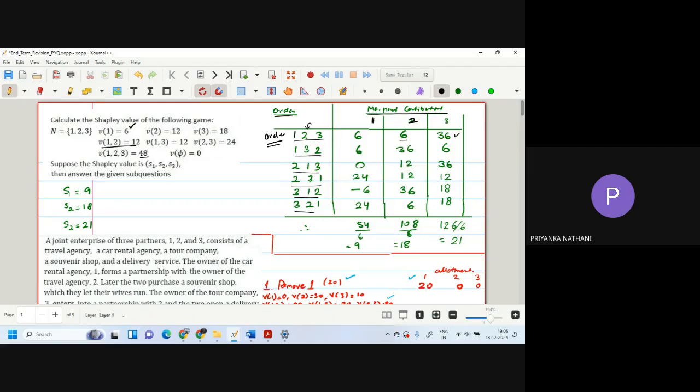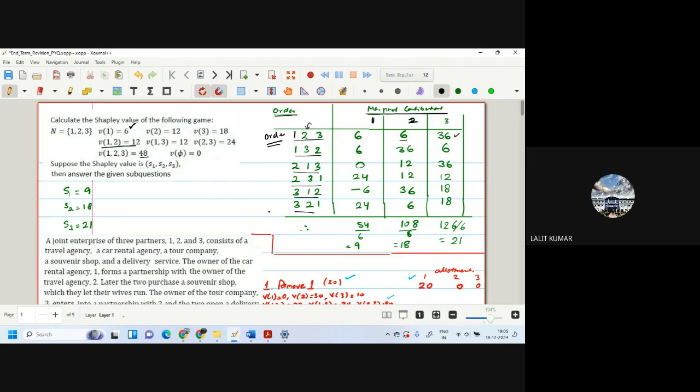Just 1 second, Laliji. Yes. Here we have done minus 12 because it is 6 plus 6, not V12. Correct? No, this is V12. So 1 was alone, 2 came, the value became 12. And the value of 1 was 6. Therefore, the marginal contribution of 2 here is 12 minus 6, which is equal to 6. Understood. Okay. So basically V12 minus V1. That's all. Yes, marginal contribution.